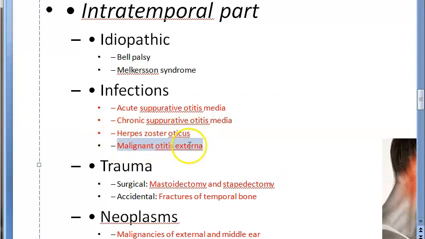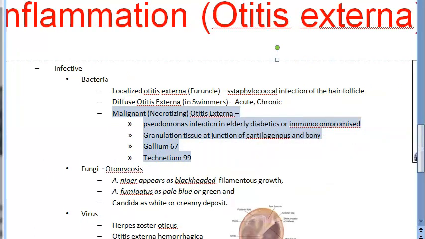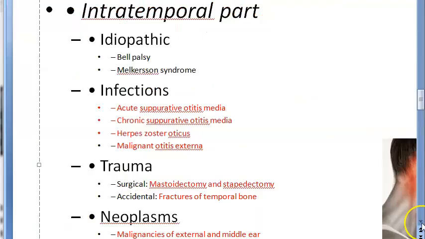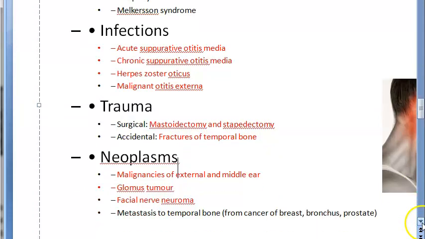Then malignant otitis externa, or necrotizing otitis externa, it can be because of Pseudomonas infection, right? Especially in immunocompromised people, diabetics. Anyways, each of these we have a separate video. Then surgically you can mention mastoidectomy, stapedectomy, fracture of temporal bone, if you want you can mention that.